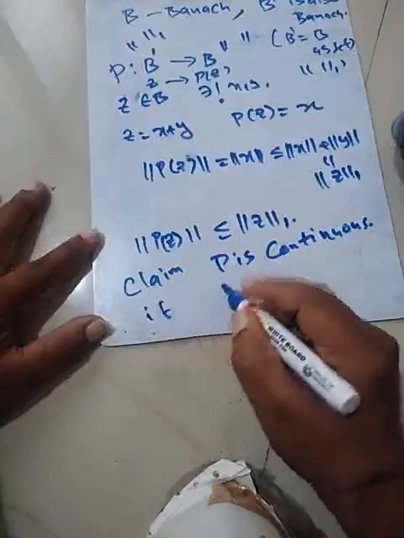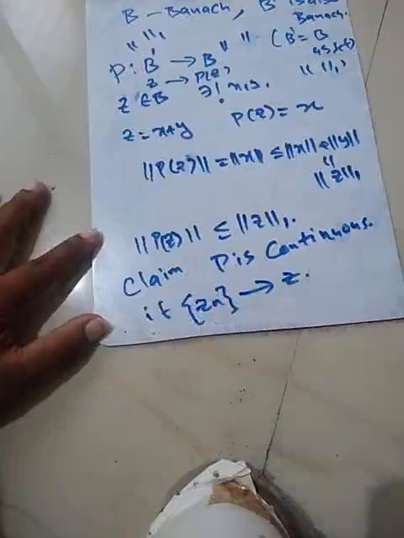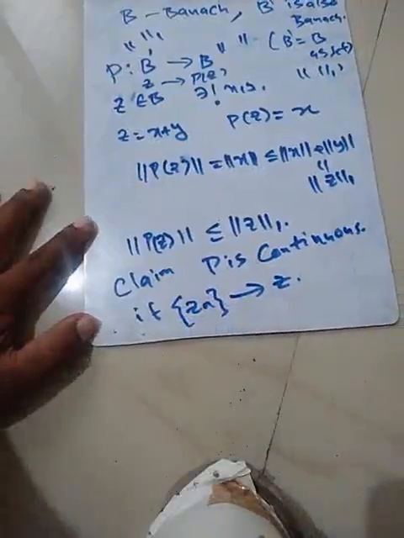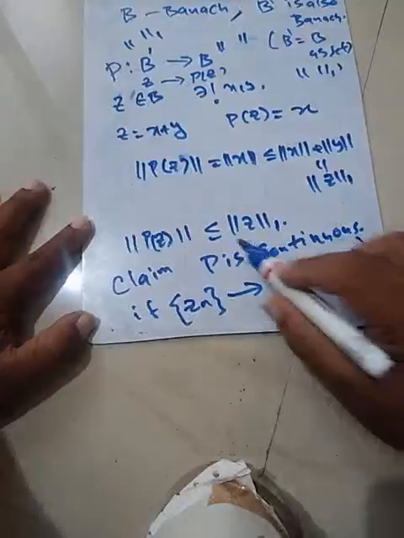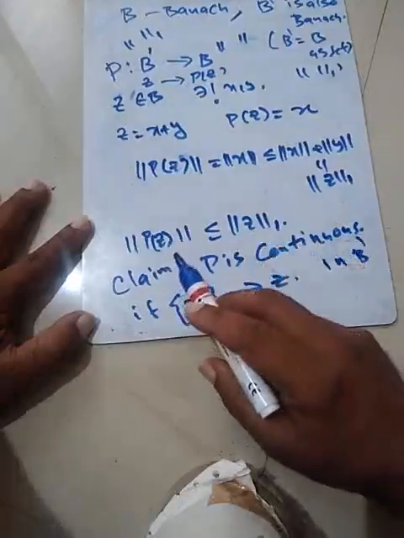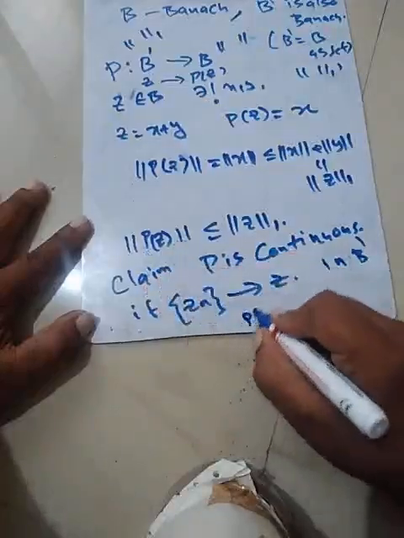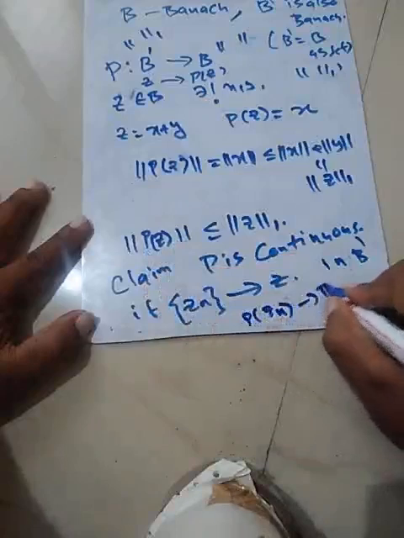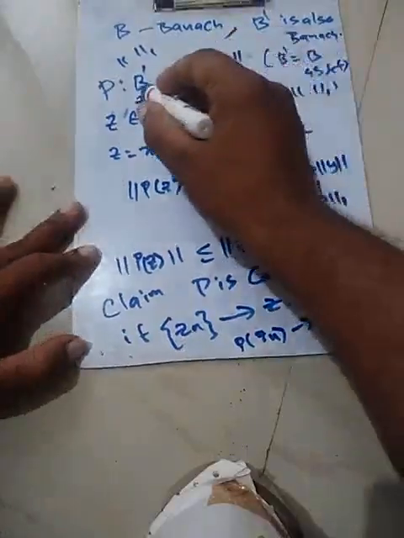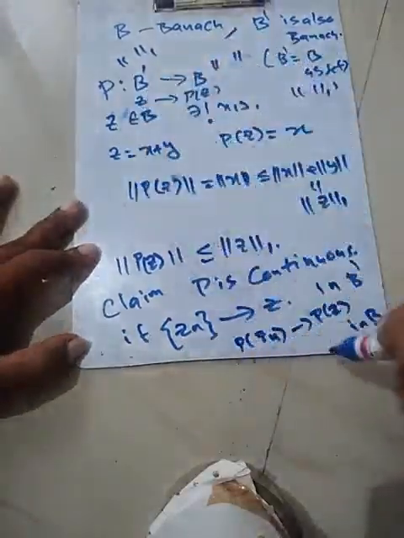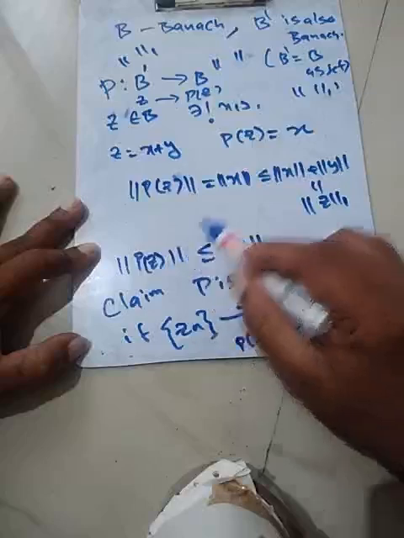If you take any sequence Zn that converges to Z in B dash, then the norm of Zn minus Z, so P of Zn minus Z, clearly implies that P of Zn converges to P of Z in B. If you take a convergent sequence in B dash, then the image is also convergent, because if the norm of Zn minus Z is less than epsilon, that implies the norm of P of Zn minus P of Z is less than epsilon.